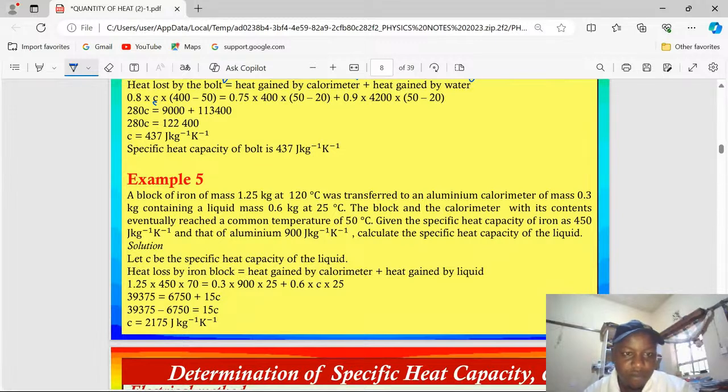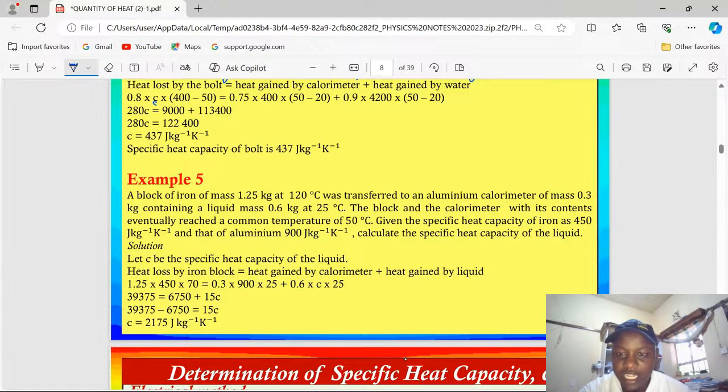That is to mean, as the metal block made of iron loses heat, the calorimeter, together with the liquid, will be gaining the same heat energy, with a specific assumption that there are no heat losses to the surrounding. We are told that the metal block and calorimeter with its content eventually reached a common temperature of 50 degrees Celsius.